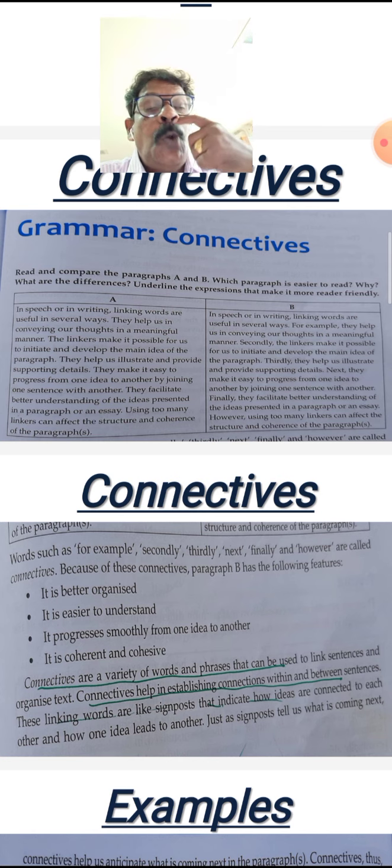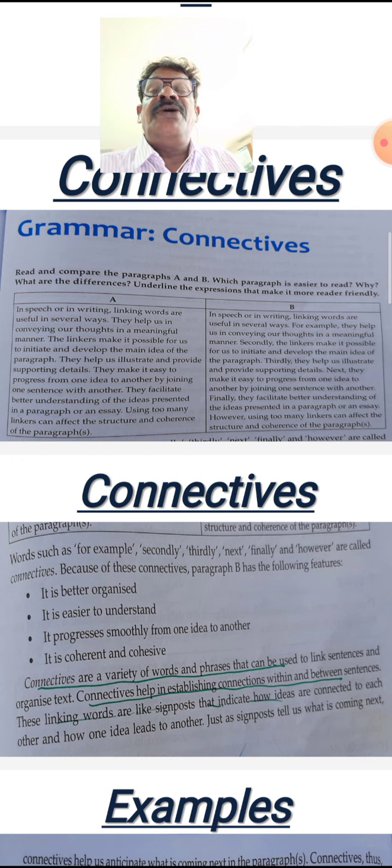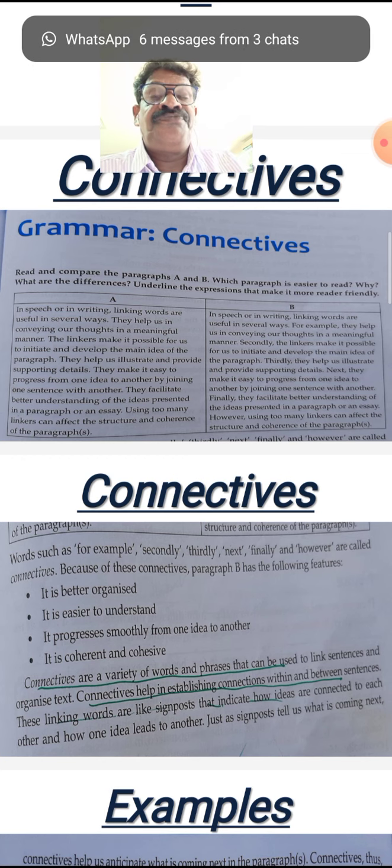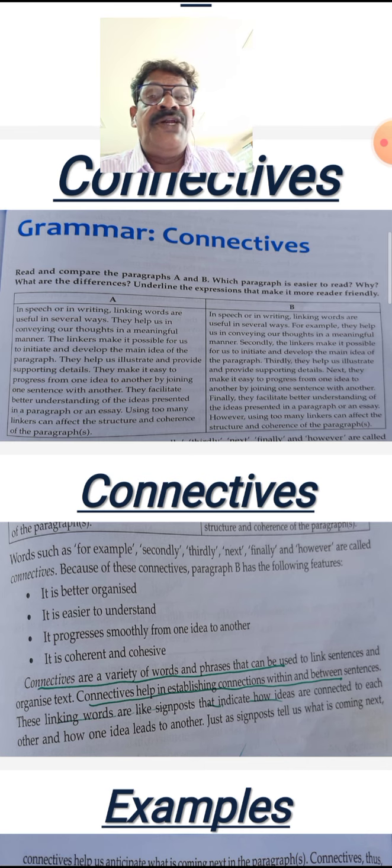So you have to read slowly and find out which paragraph is easier, why, and what the differences are.